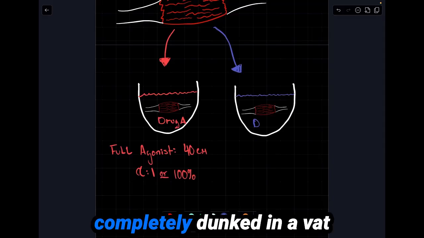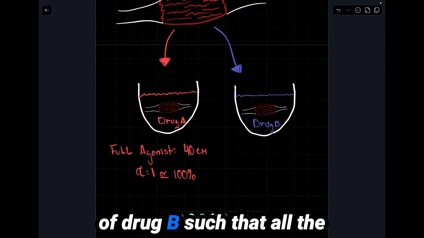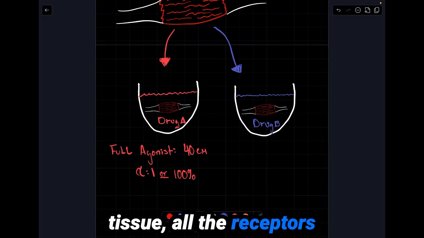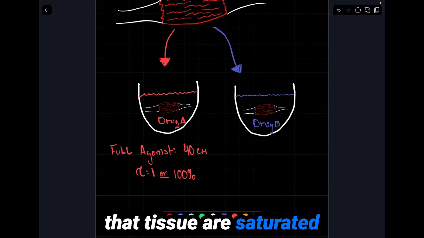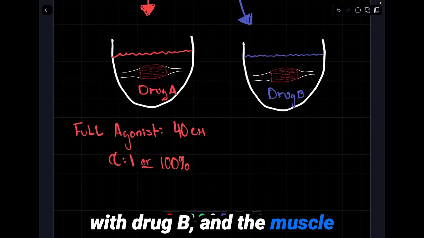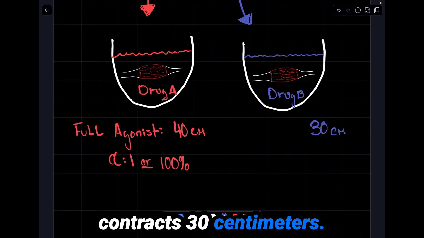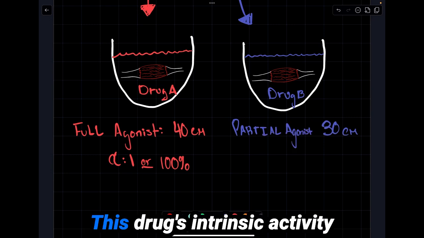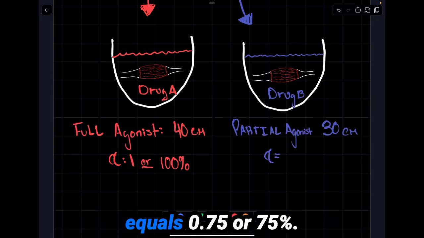If we have the muscle completely dunked in a vat of drug B, such that all the receptors on the cells within that tissue are saturated with drug B, and the muscle contracts 30 centimeters, by definition, this is a partial agonist. This drug's intrinsic activity equals 0.75 or 75%.